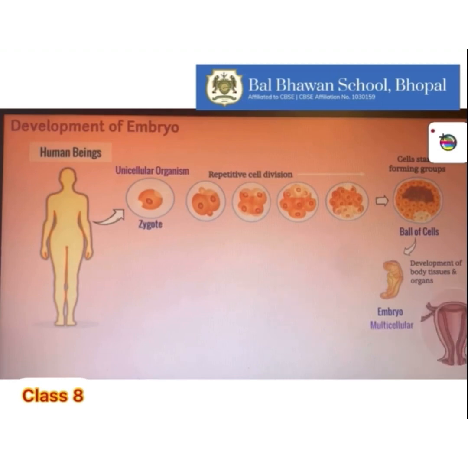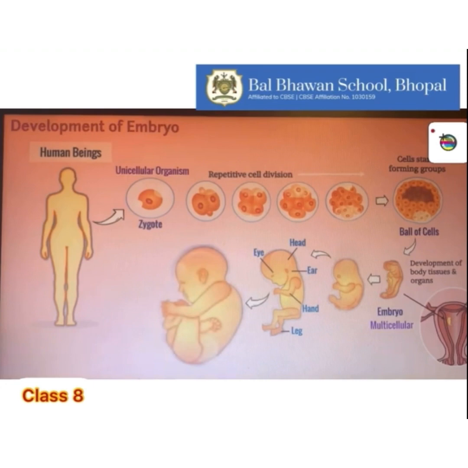The embryo gets implanted, that is fixed, to the wall of the uterus, where it undergoes further development. With time, the embryo develops various body parts such as hands, legs, head, eyes, ears, etc. During development, the stage reaches where we can identify all the body parts of an embryo. This stage is called fetus. Once the development of the fetus completes, the mother gives birth to the baby.